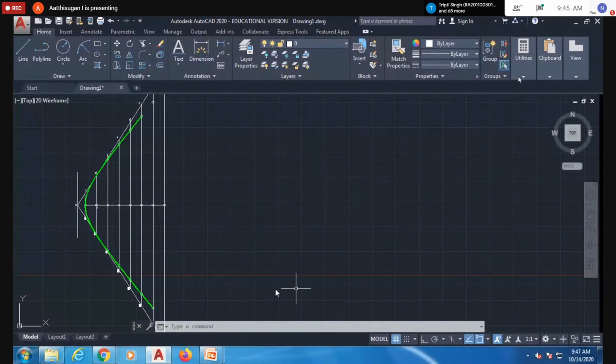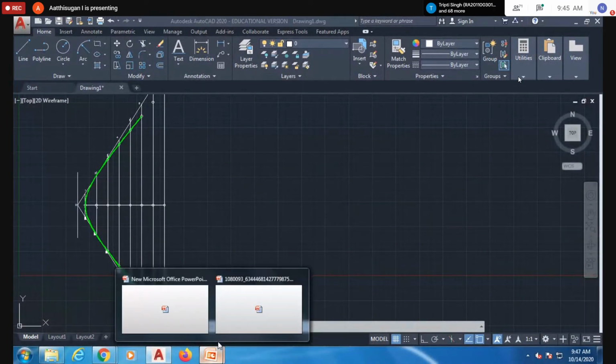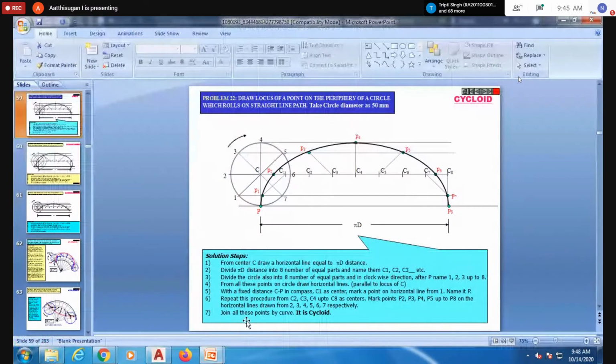Any doubt for this question on the cycloid? I hope you understand. Okay, then we'll move to the fifth question.